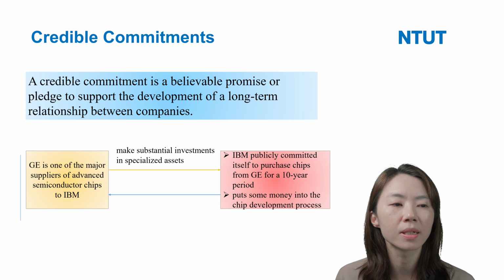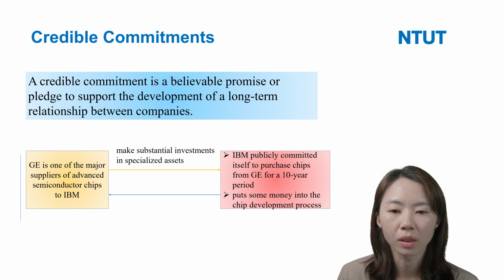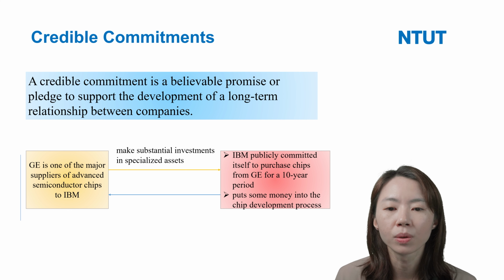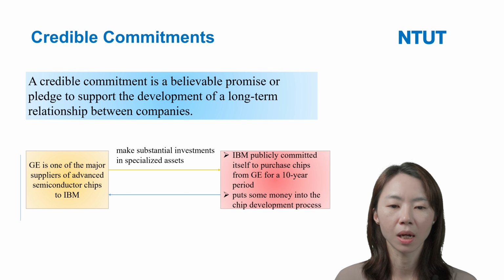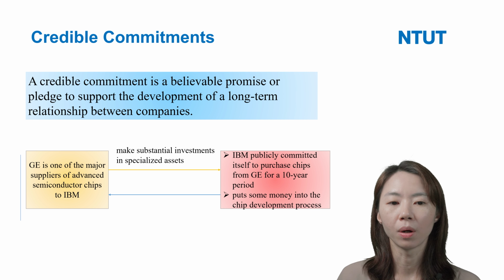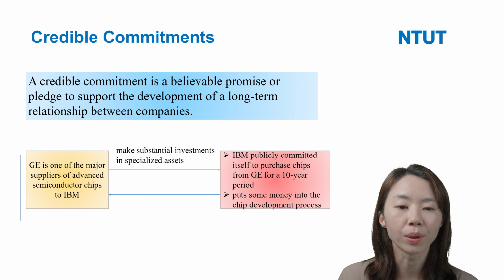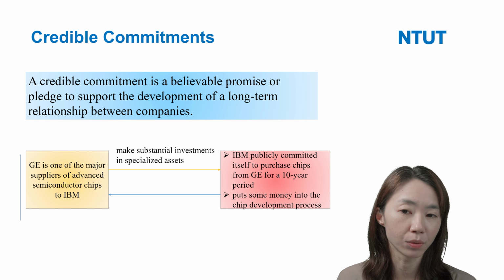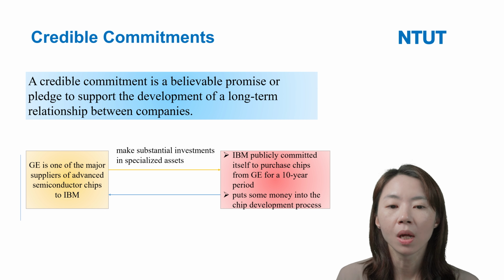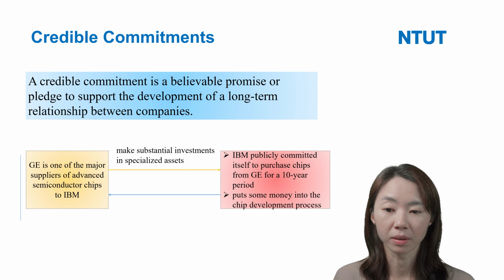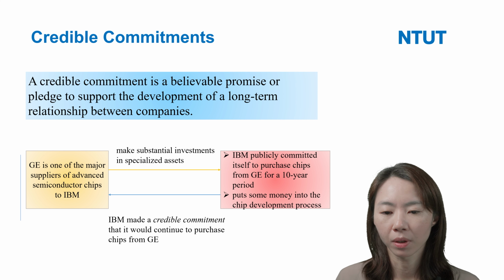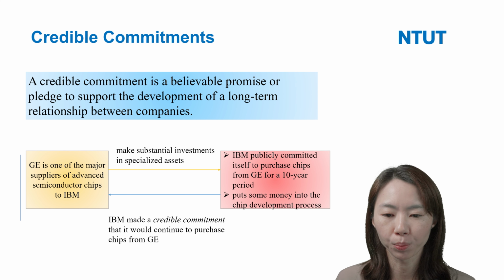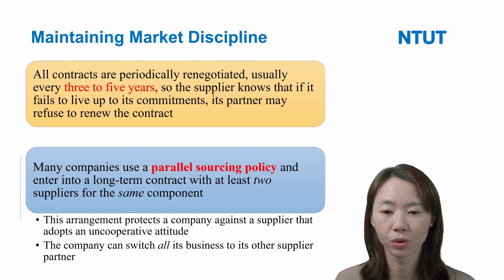So in this situation, we can see that GE makes a substantial investment in specialized assets, and IBM publicly commits itself. Let's say that because GE makes the substantial investment in specialized assets to produce the semiconductor chips for us, I publicly commit. We said we will purchase the chips from you for a 10-year period. They also put some money in. So IBM also makes a credible commitment, right? Here, IBM made a credible commitment that it will continue to purchase chips from GE.